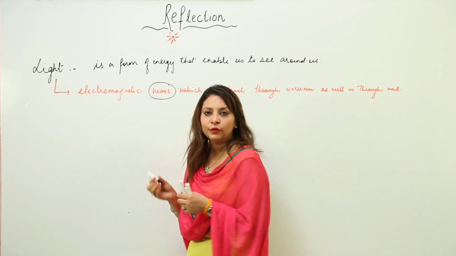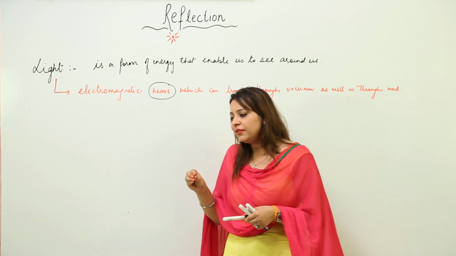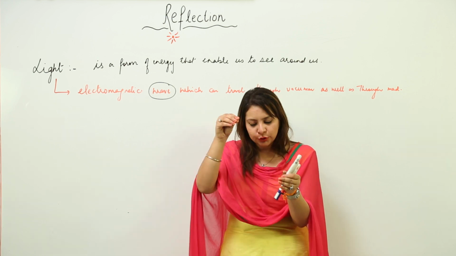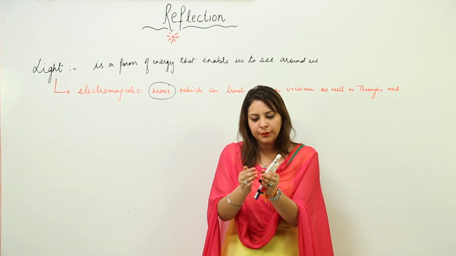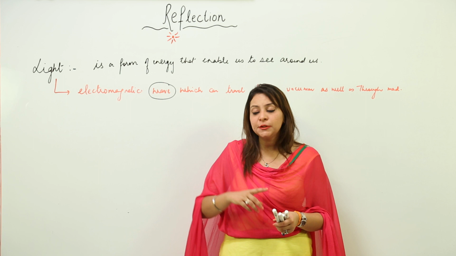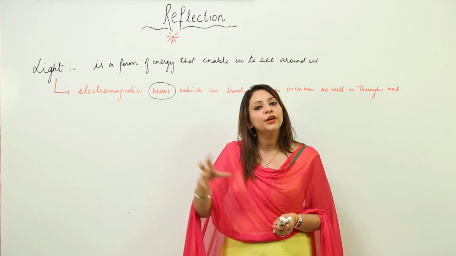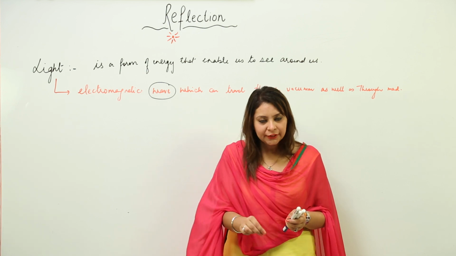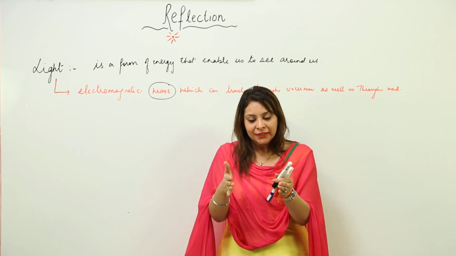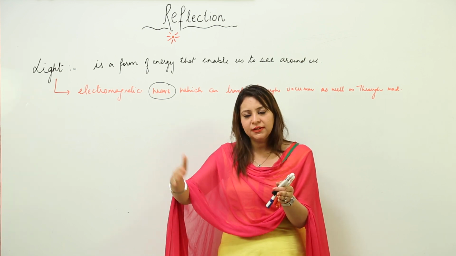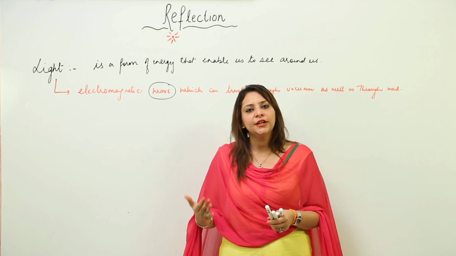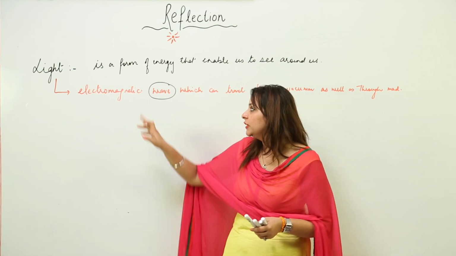First of all, I want you to know what a wave is. When you drop a stone in a pond, what do you see? You see ripples. You throw the stone here, you see a small ripple, then a big ripple, then a bigger ripple, right? That is something called a wave. That means periodic transfer of energy from one point to another. When you drop a stone here, its energy is transferred to the water at that place. Those particles start moving, they transfer energy to the next, and to the next. So that is called a wave, where periodic, meaning regular, transfer of energy takes place from one point to another.